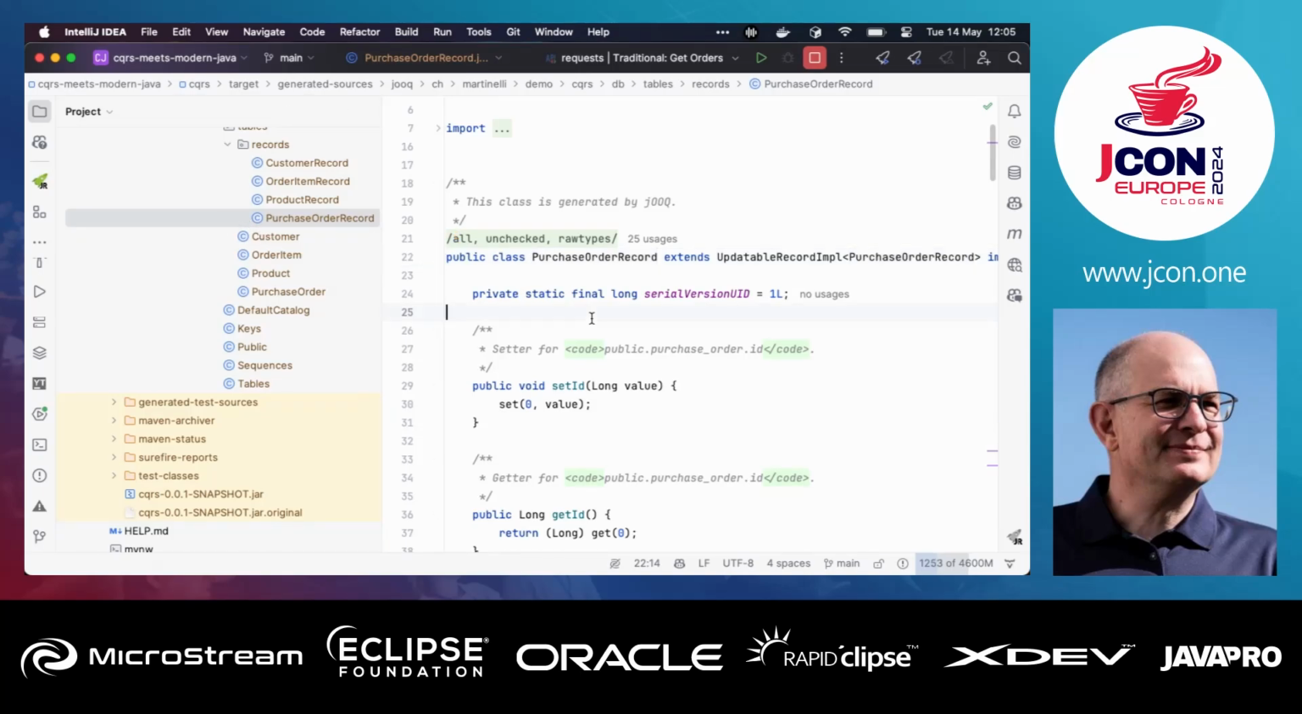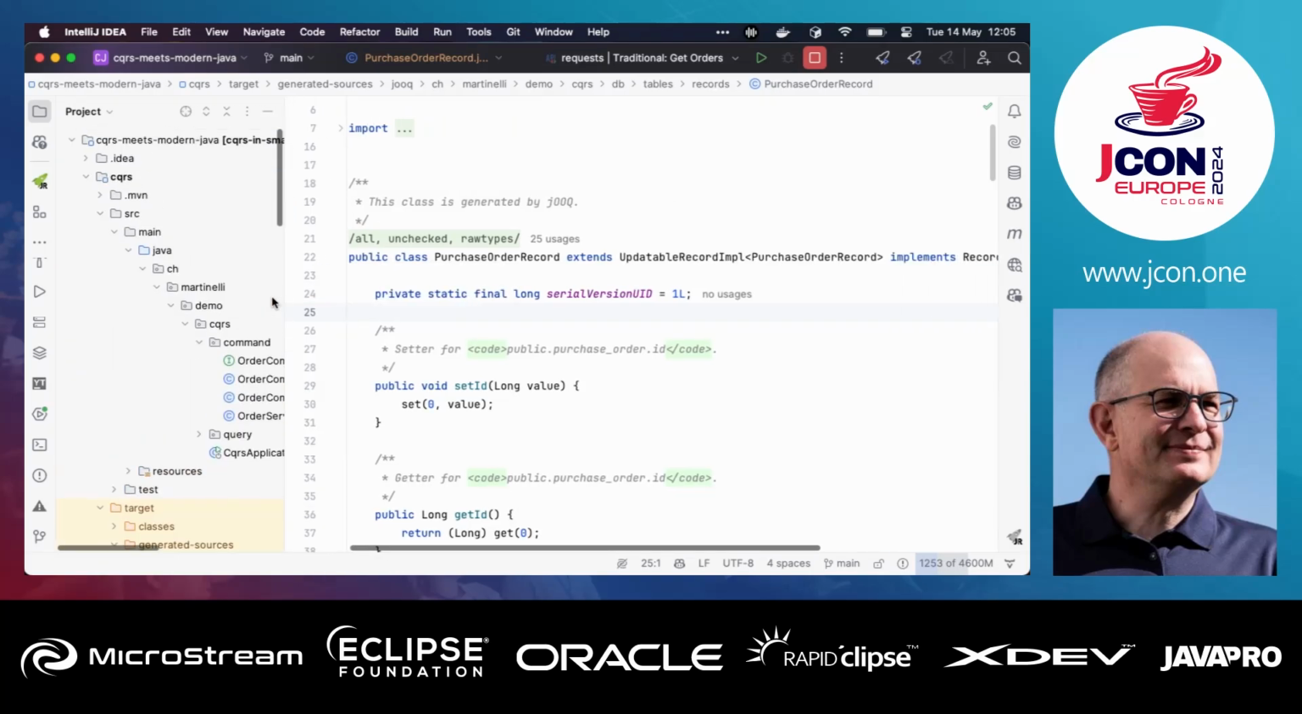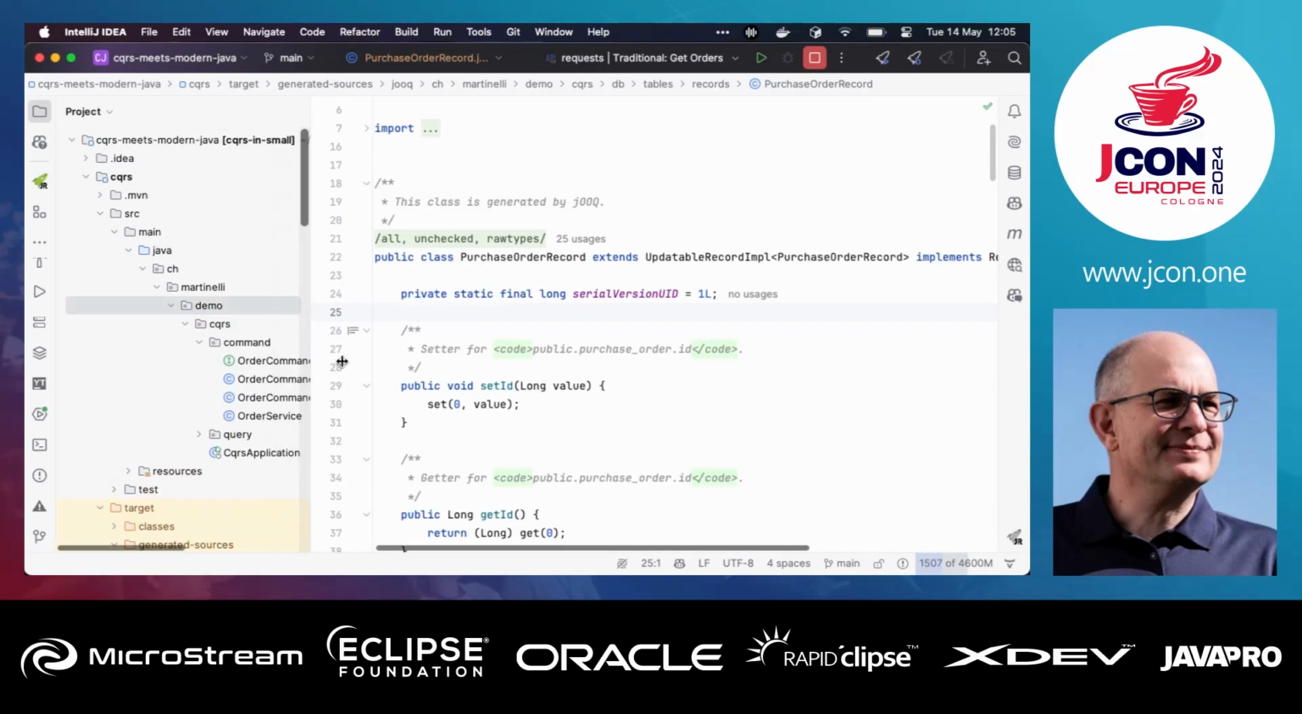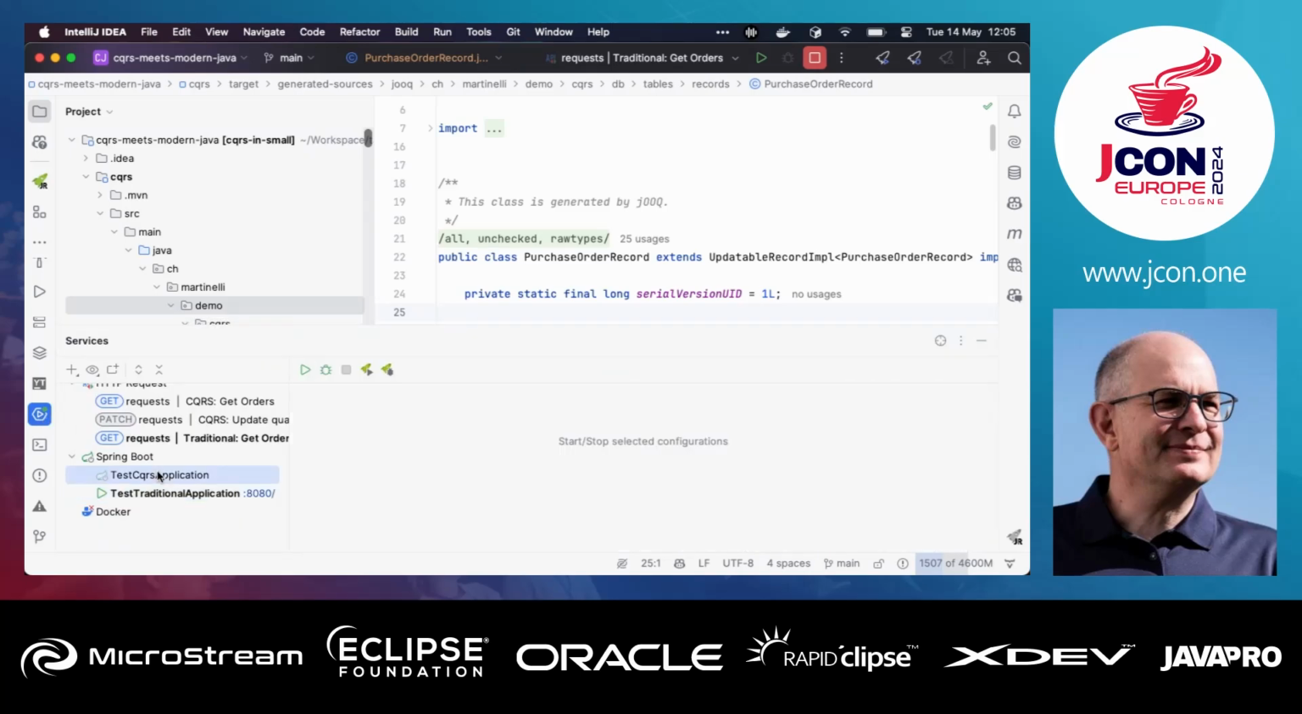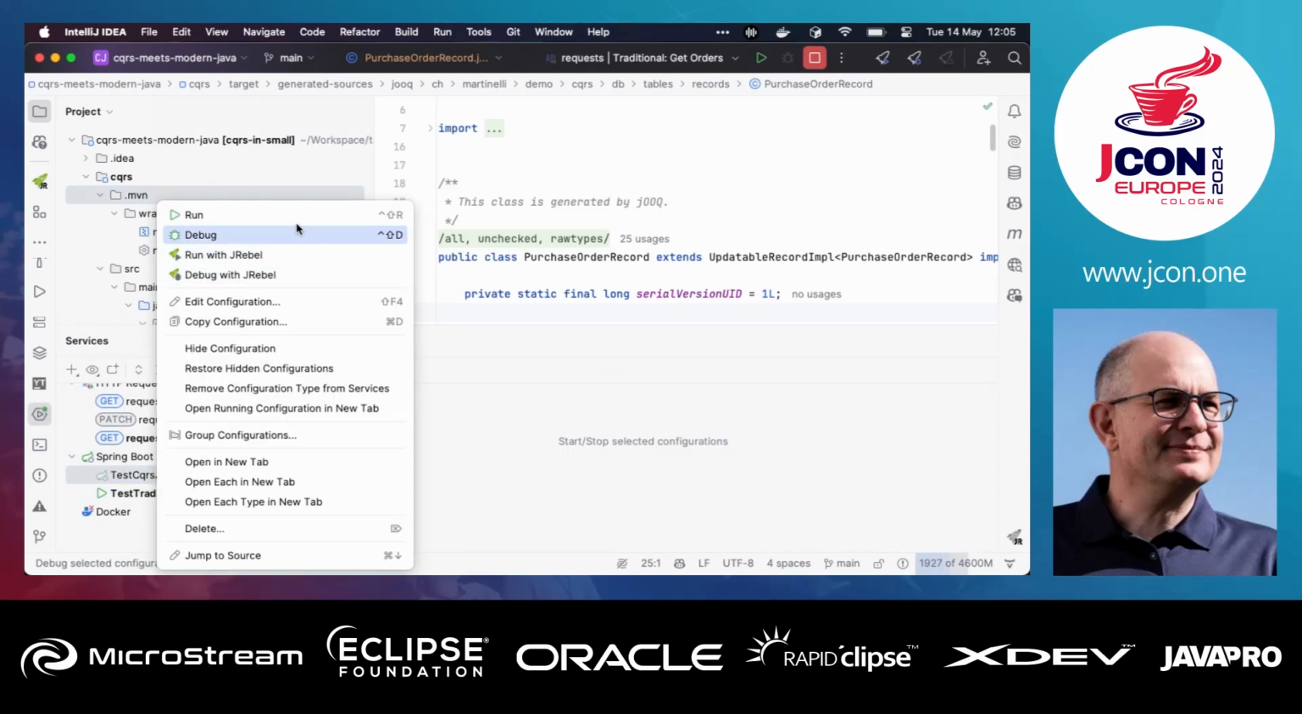Now that's more or less a straightforward thing, but let's go to the query side. First of all, let's run the application right here.